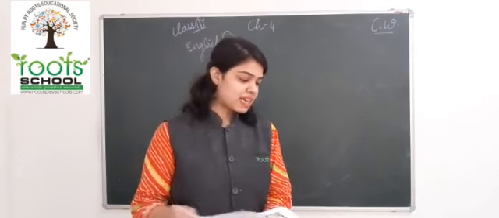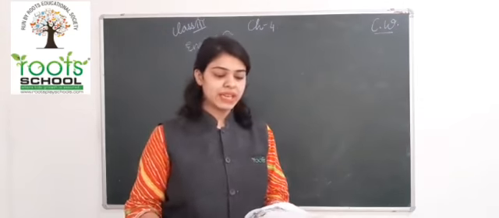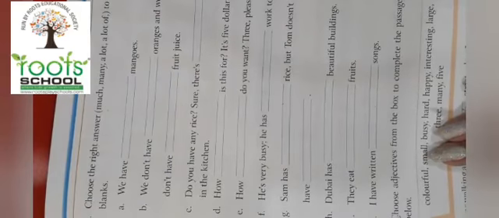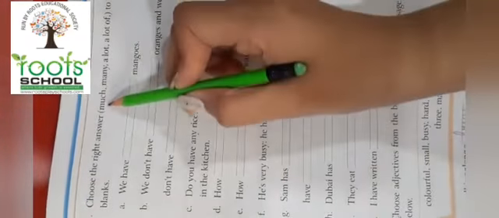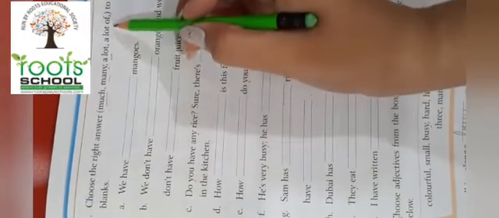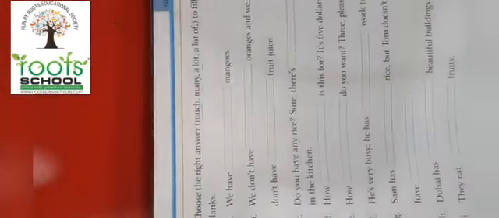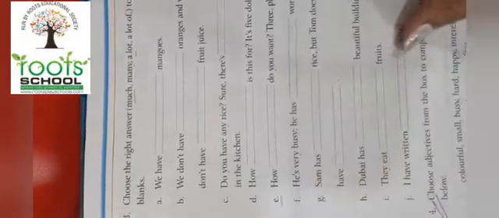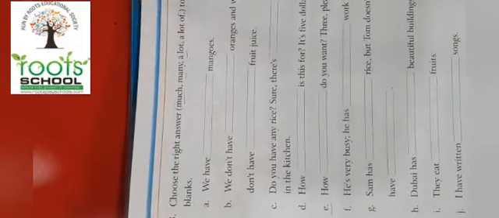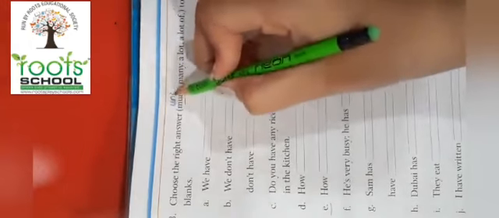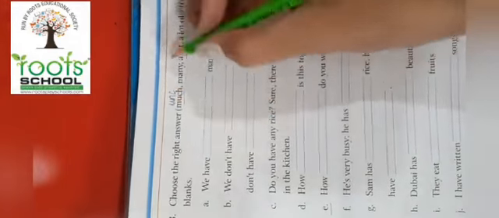This is practice zone 2, question number 3. Now in this, children, what we have to do is choose the words much, many, a lot or a lot of to fill in the given blanks. So we are not going to do the entire exercise over here. I'll just help you with the starting 5, A, B, C, D and E, and the rest you are going to do. So here the word much. This word much is used for uncountable nouns, and many is used for countable nouns.